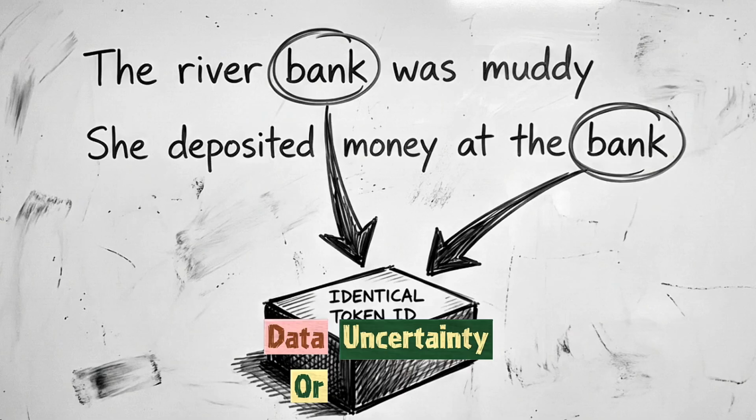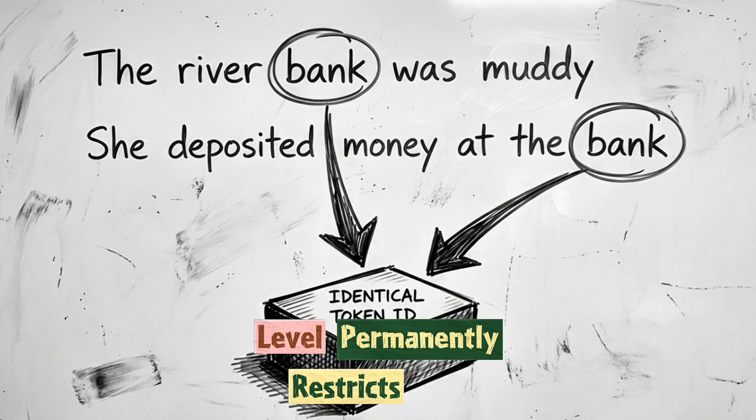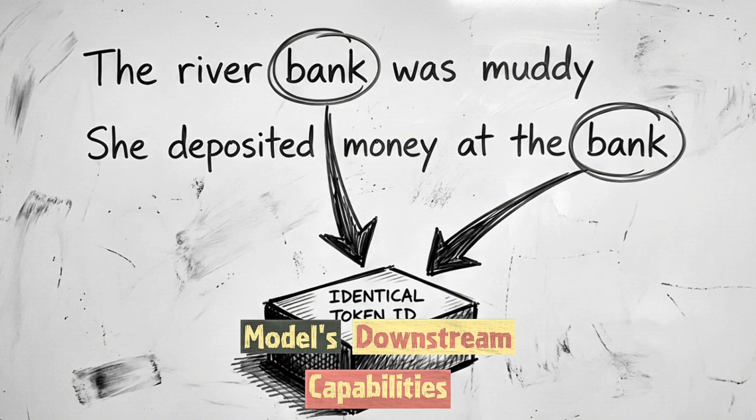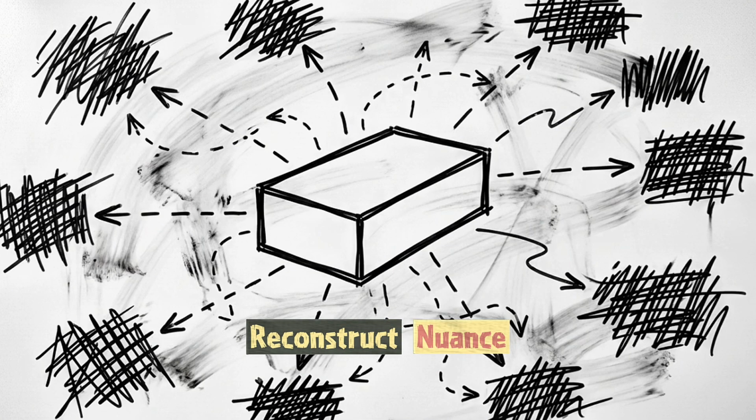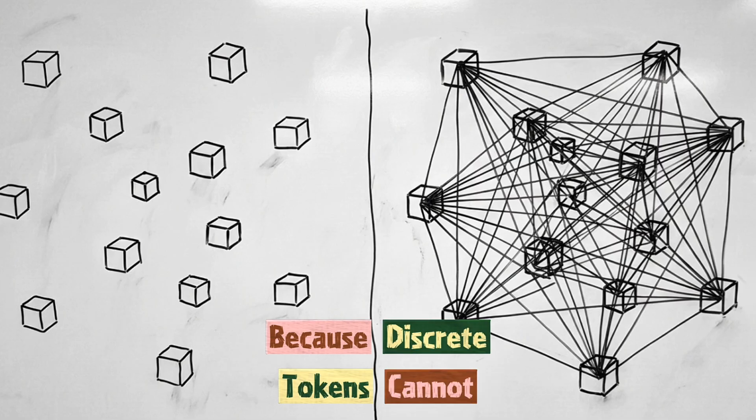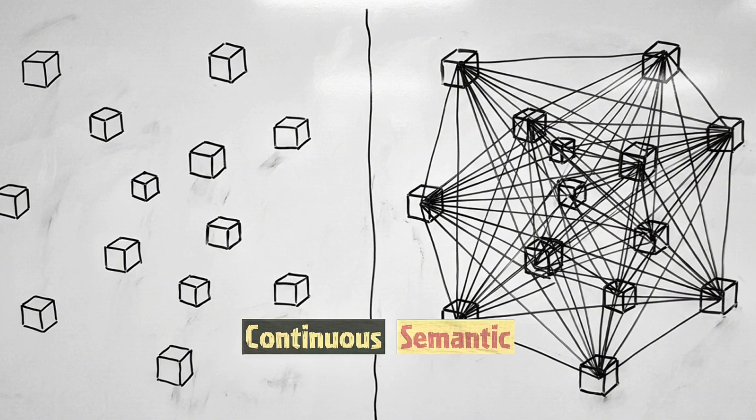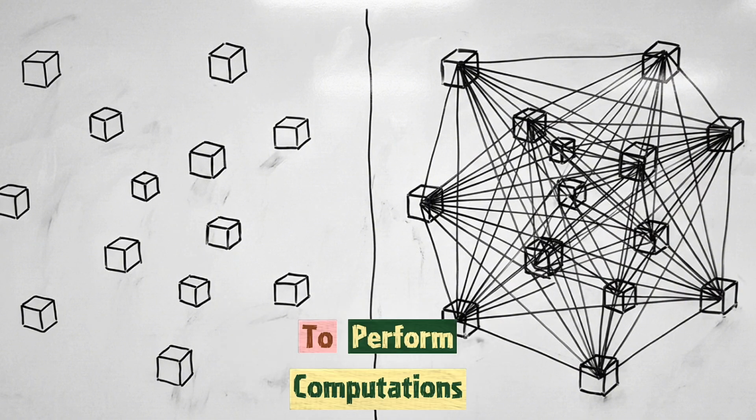Data uncertainty, or polysemy, occurring at this foundational atomic level, permanently restricts the model's downstream capabilities, as the system cannot reconstruct nuance lost during discretization. Because discrete tokens cannot convey relationships, the system requires a continuous semantic representation to perform computations.